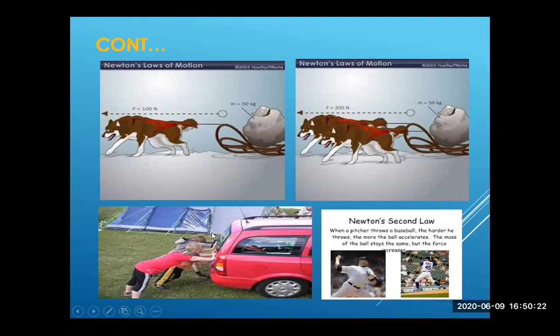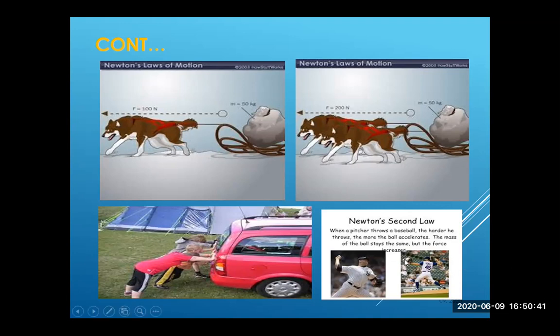If there are 1, 2, or 3 people, one person pushing or pulling the car, it will be more difficult to produce acceleration. But if you increase the number of people pushing the car, you are basically increasing the magnitude of the force. So it will be easier to move the car.